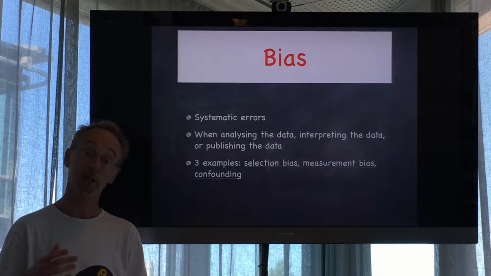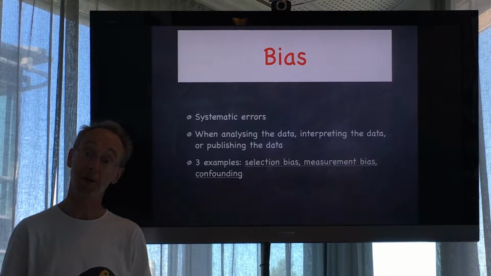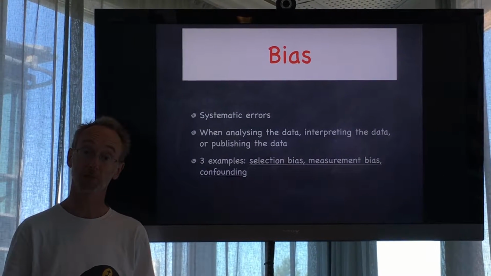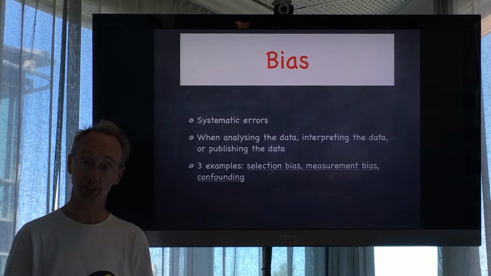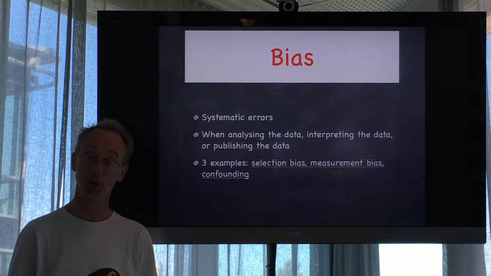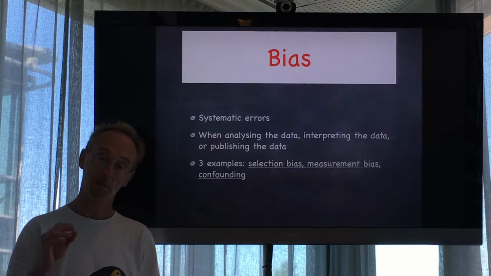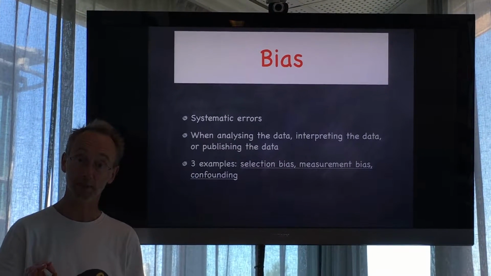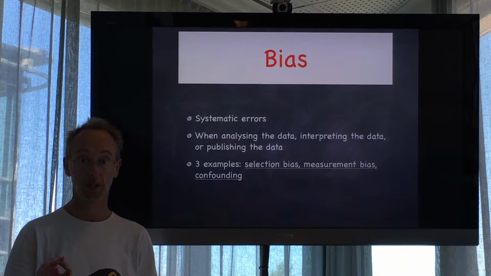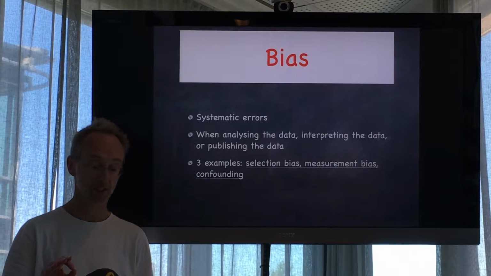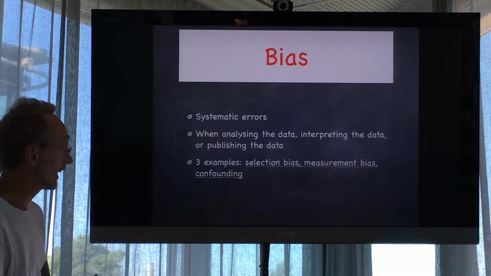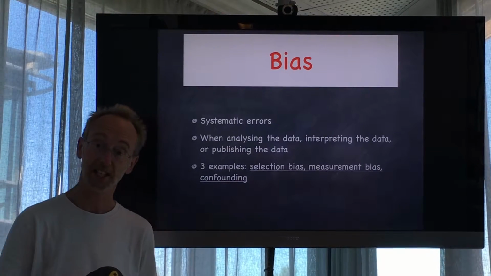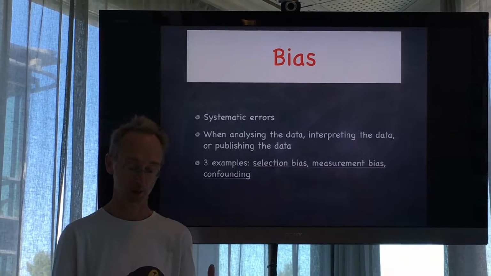In this video, I will say a few words about bias. Bias is a crucial concept in all kinds of science, especially perhaps in epidemiology, but also in clinical trials. Bias is a word for systematic errors, not random errors, but systematic errors. And we suffer from bias when we analyze data, interpret data, or publish data in a systematically incorrect way.